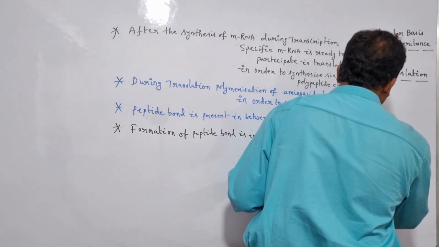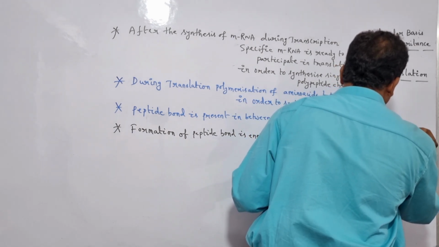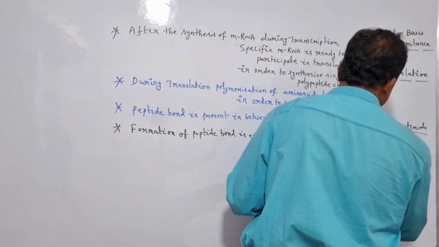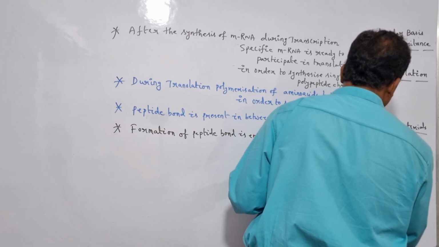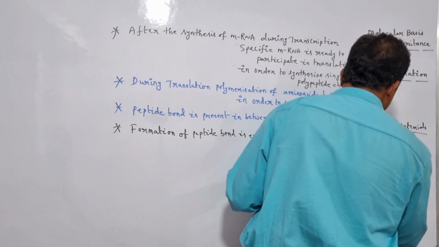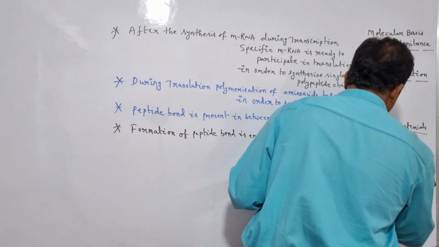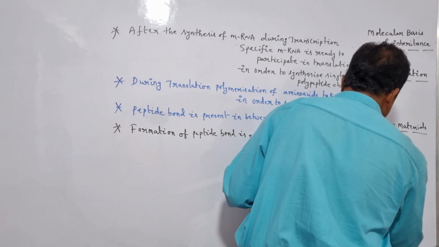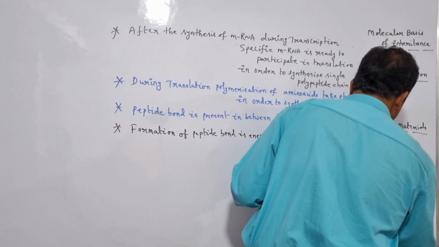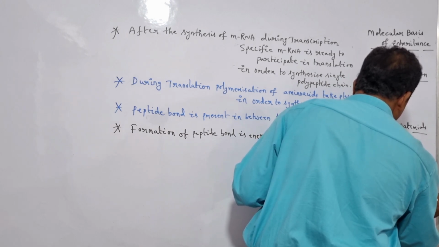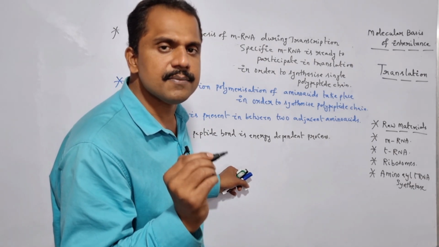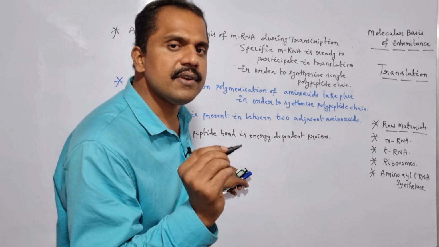The various raw materials which are required for organizing the translation include mRNA, tRNA, ribosomes, and the last one is amino acid tRNA synthetase. So all these are the various raw materials which are required for organizing the translation mechanism or the translation process both in case of prokaryotes and even in case of eukaryotes.